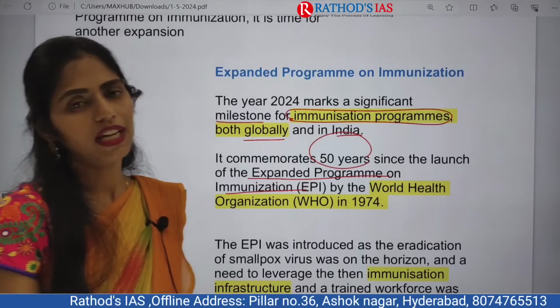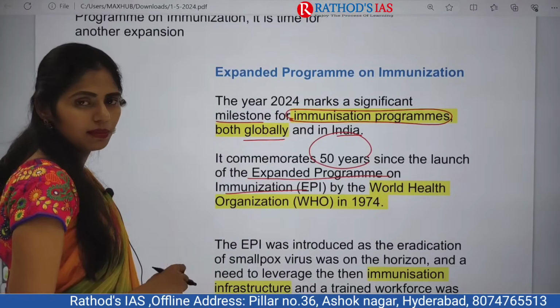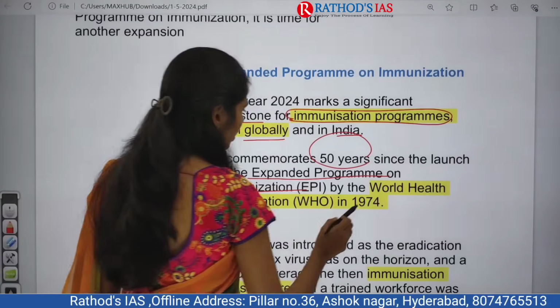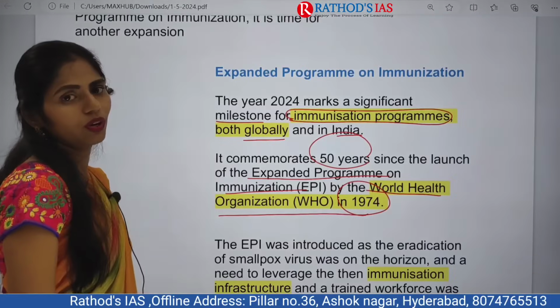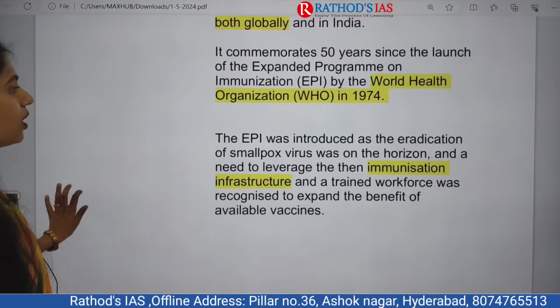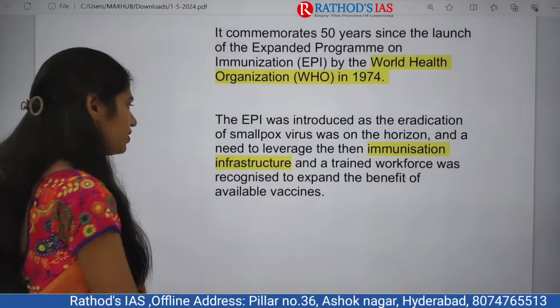This came in the year 1974 by WHO. WHO came up with this Extended Program on Immunization in 1974, and this program was introduced especially for the eradication of smallpox.